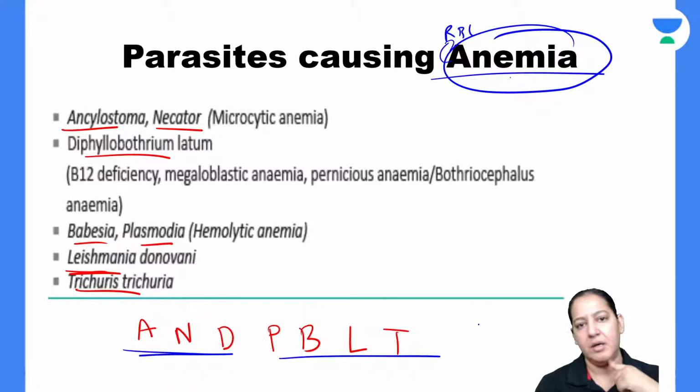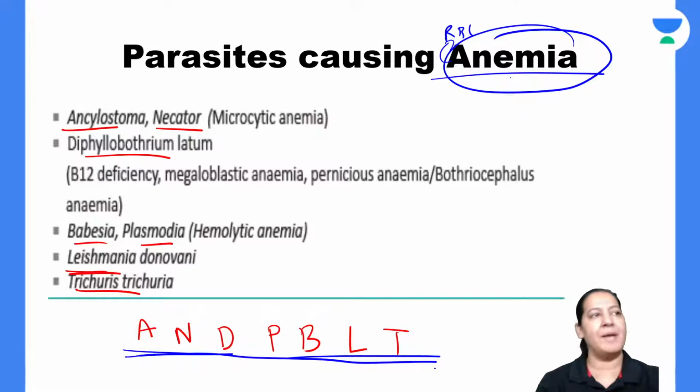Make something for P, B, L, T. Someone told me some mnemonic, Punjab Highway, no. Make some mnemonic, come on. Anyone? Hi Dream, Sunil, Payal, Sakshi, is anything clicking to you? See the first letter of all the parasites and make a good mnemonic and share it with everyone, it will be beneficial for all of you. P, B, L, T and A and D are the letters you have. Make some mnemonic on it. If something is clicking to you, it's good. Or otherwise, let me think. Okay.